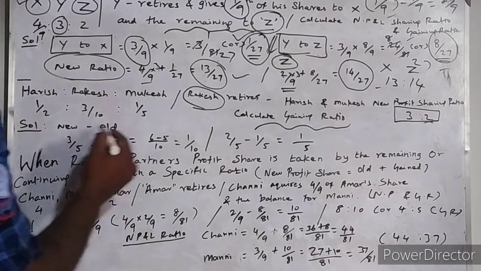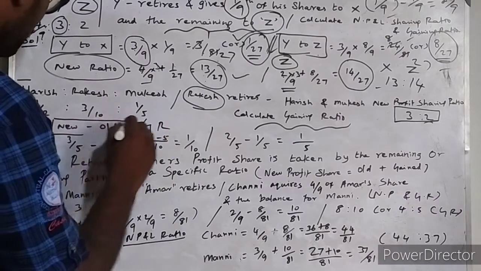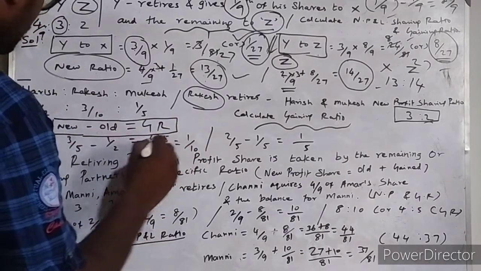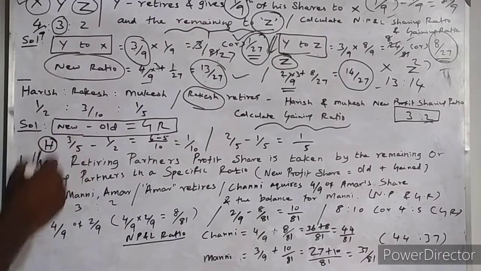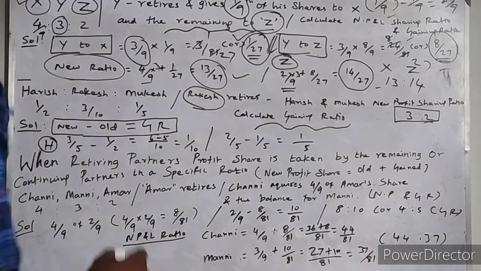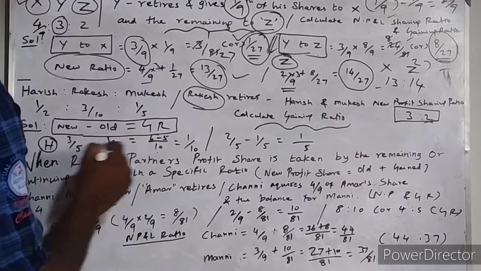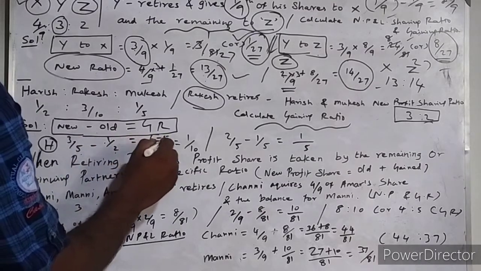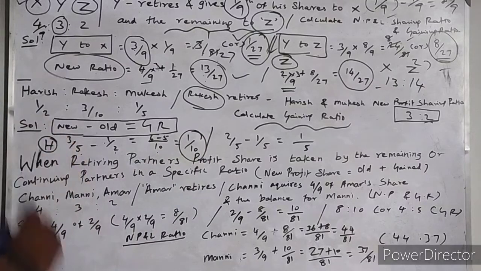What is the formula? New minus old. Gaining ratio's formula is new minus old. So what is their new ratio? 3 by 5 for Haris. It is for Haris calculation. So 3 by 5 minus old ratio is 1 by 2. Old ratio is 1 by 2. Anyway, 5 into 2 are 10. 2 into 3 are 6. 5 into 1 are 5. 6 minus 5 is equal to 1 by 10. So 1 by 10 is the gaining ratio for Haris.